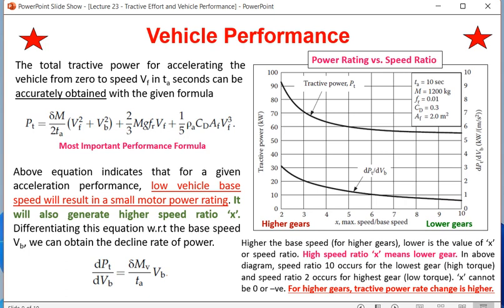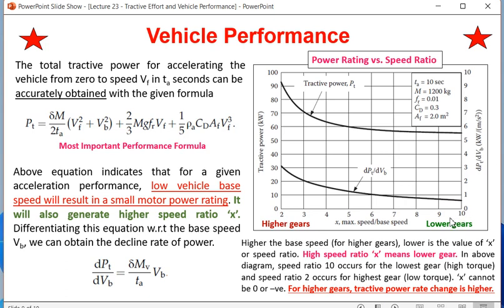On the contrary, on the left side you are finding x equal to 2, which means base speed is only half of the maximum speed. So these are higher gears. Higher gears mean base speed is more. The maximum speed is 200, base speed is 100, so 200 by 100, the ratio is 2.